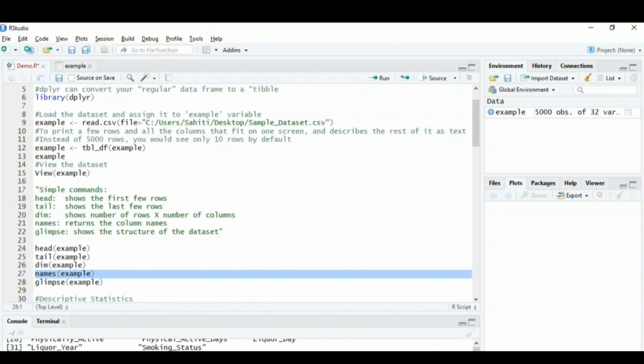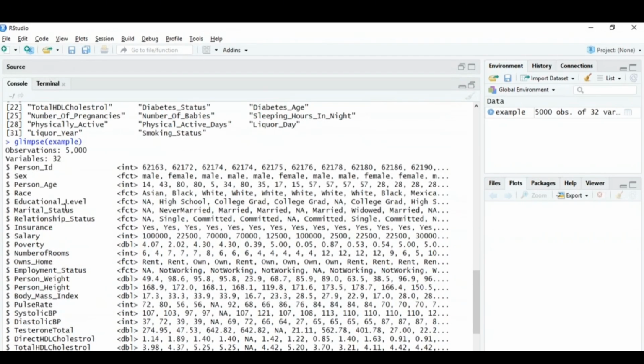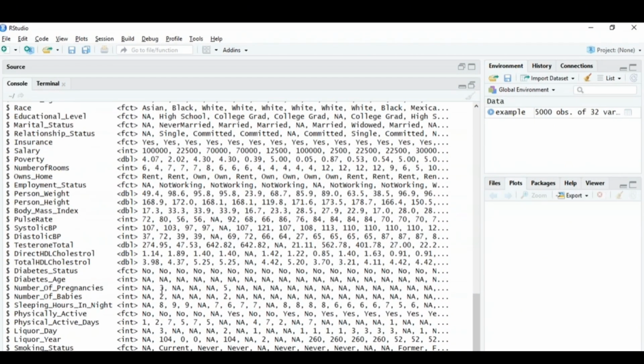Now moving on to glimpse. Glimpse again just shows the structure of the data set, as I mentioned before. Let me run that command and show you. As you can see, it is printing out all the column names, and then it is printing out all the values. You can see that person ID is an integer, sex is a factor and has male and female values, age is again an integer, race is again a factor, poverty is in decimal points, and so on, right? So you'll know the data type, you know what kind of values are present there, and you can also know which columns have different kinds of values. If you observe over here, there are a lot of NA values, right? We're going to deal with them soon, so don't worry.